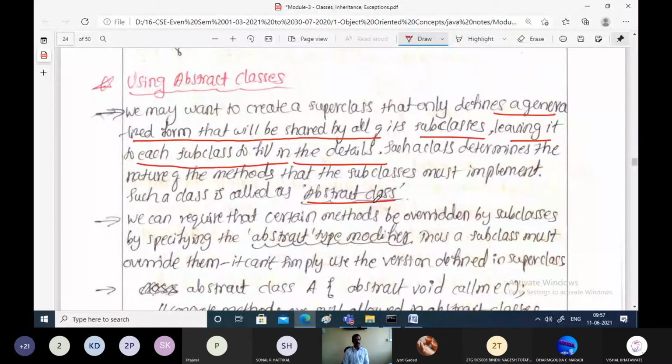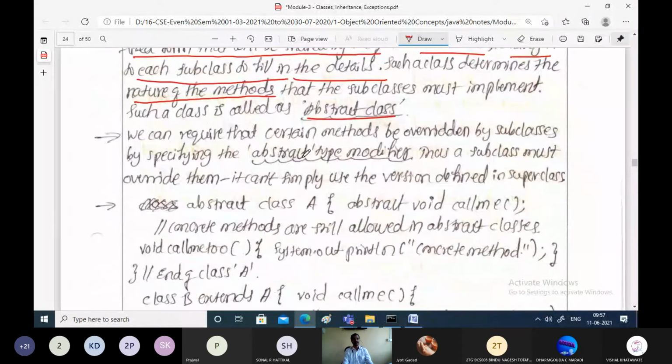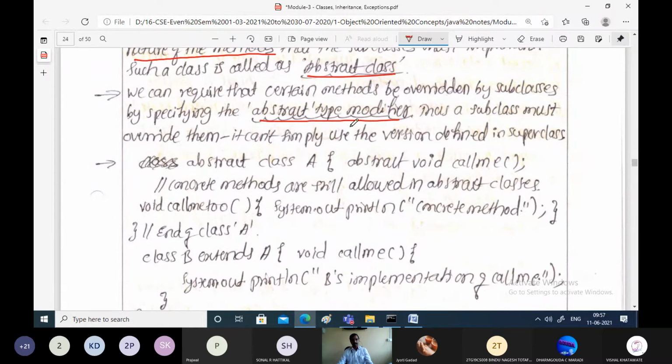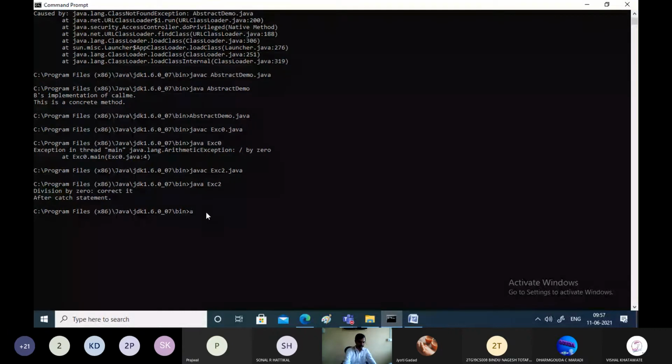Here, the abstract class is going to tell only the nature of the method. As I said, only the nature of the methods will be indicated: what has to be done, but how that will be done will be decided by the subclasses. Such classes are preceded by the modifier called abstract. And if some class is inheriting the abstract class, then it must provide a definition for the abstract method. Otherwise, it is not possible to inherit the abstract class.